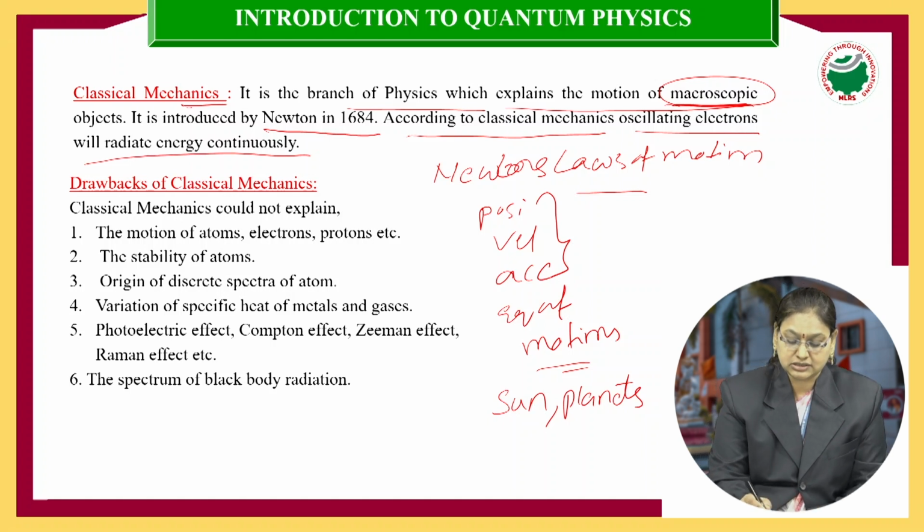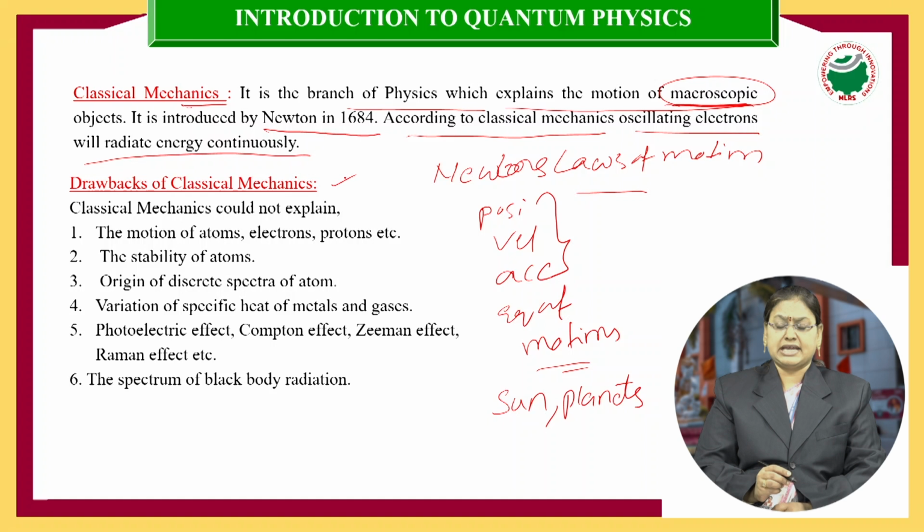So, next let us see the drawbacks of classical mechanics.